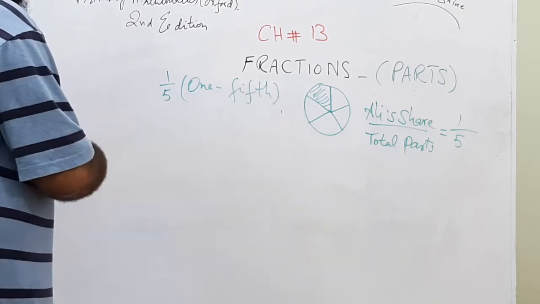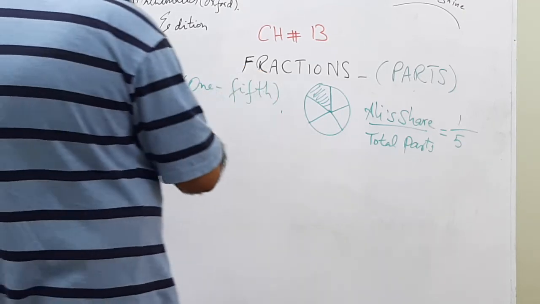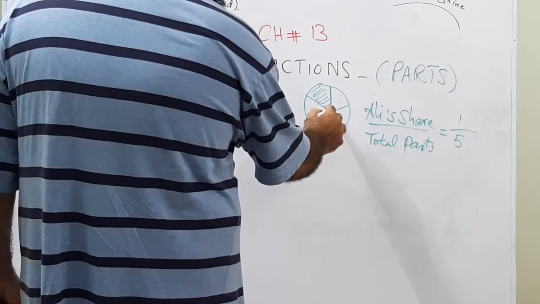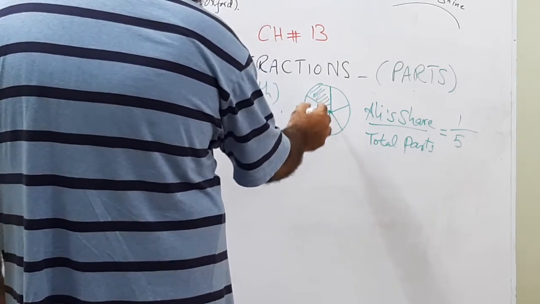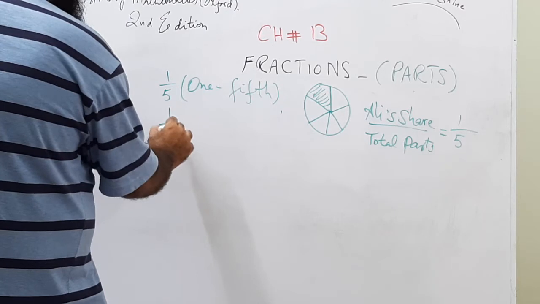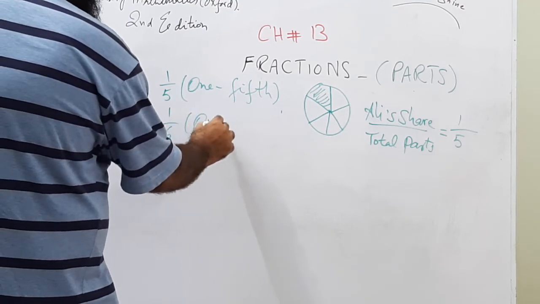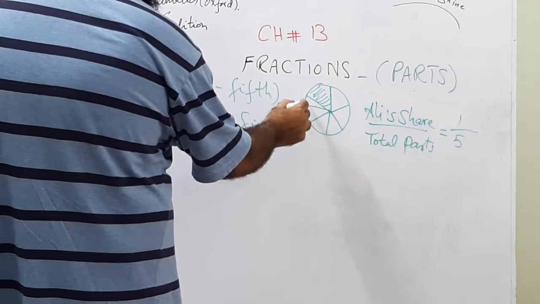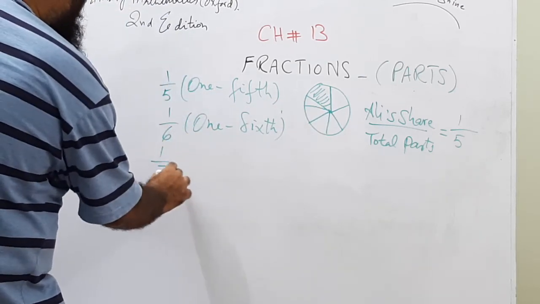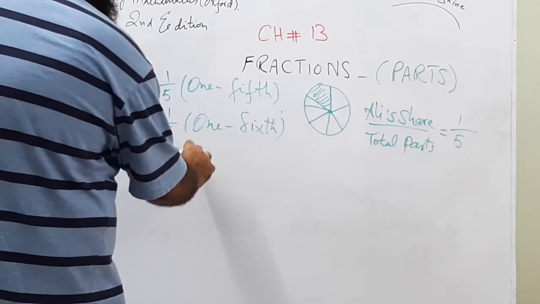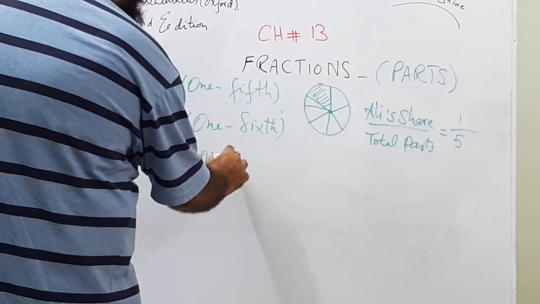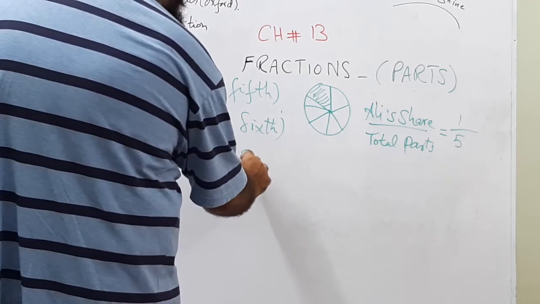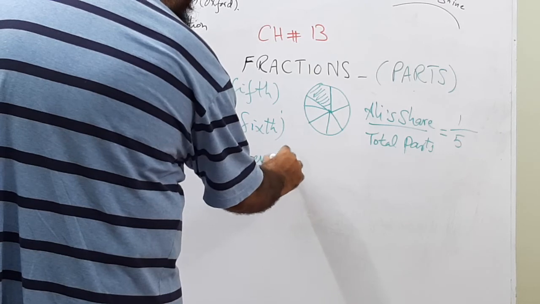So 1 over 5 is also called 1/5. Likewise, if there are 6 parts and someone gets 1 part, it will be 1/6. If there are 7 parts, it will be 1 over 7. He got 1 part out of 7 equal parts, so it will be 1/7.